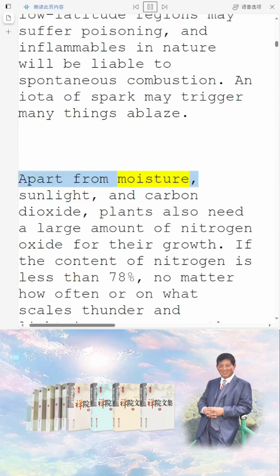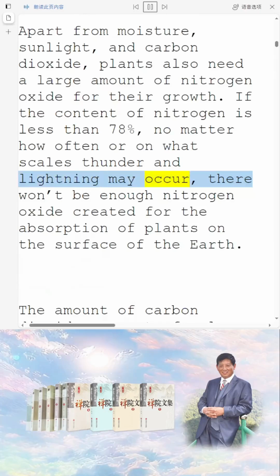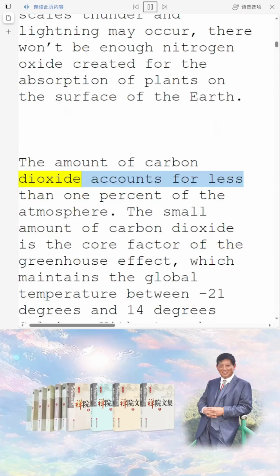Apart from moisture, sunlight, and carbon dioxide, plants also need a large amount of nitrogen oxide for their growth. If the content of nitrogen is less than 78%, no matter how often or on what scales thunder and lightning may occur, there won't be enough nitrogen oxide created for the absorption of plants on the surface of the Earth. The amount of carbon dioxide accounts for less than 1% of the atmosphere.